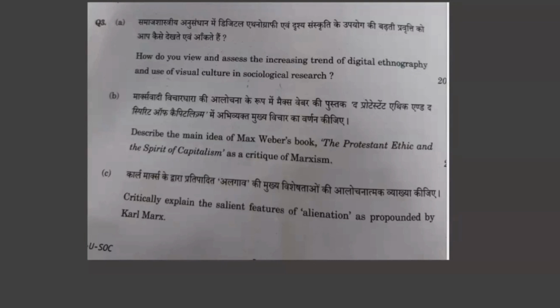The next question is very, very simple, and I have recently covered it in just 4.5 minutes. Describe the main idea of Max Weber's book, The Protestant Ethic and the Spirit of Capitalism, as a critic of Marxism. Critic you have to do. So you will be writing the answer as a critique to the Marxian concept.